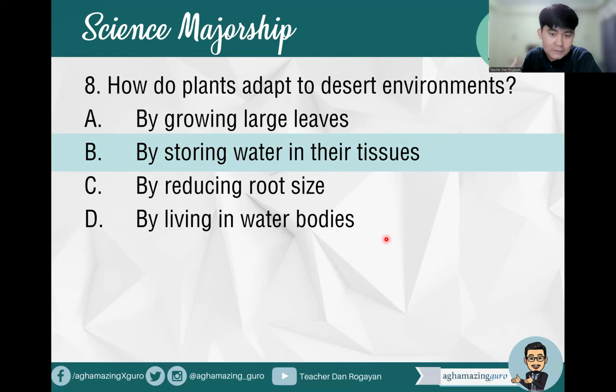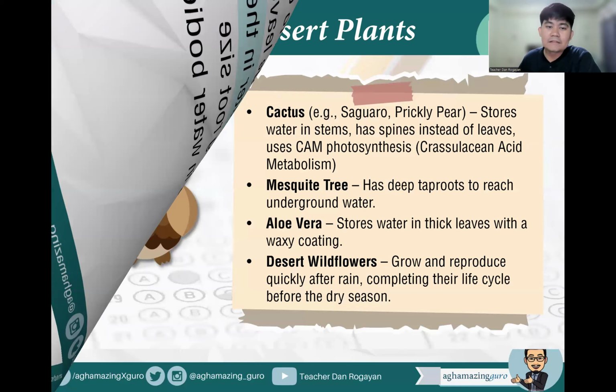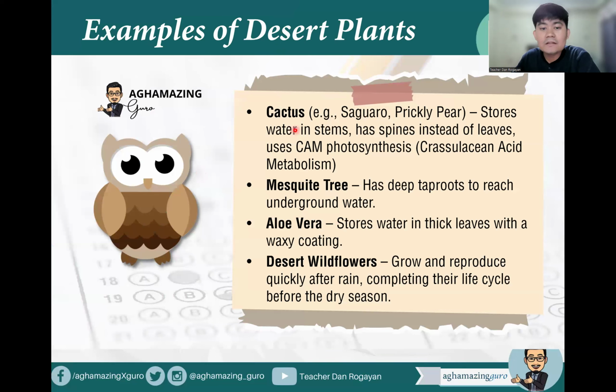So they store water in their tissues to really adapt to the desert environment, which is characterized usually, for hot deserts, by a dry and arid environment. Okay, so examples of desert plants are the following: the cactus, like the saguaro cactus and prickly pear cactus. They store water in stems and have spines instead of leaves. They use CAM photosynthesis, or crassulacean acid metabolism photosynthesis.